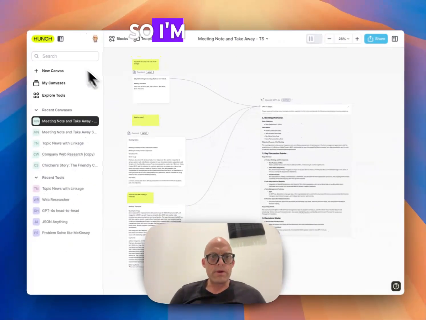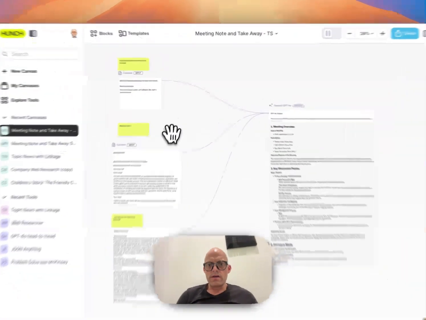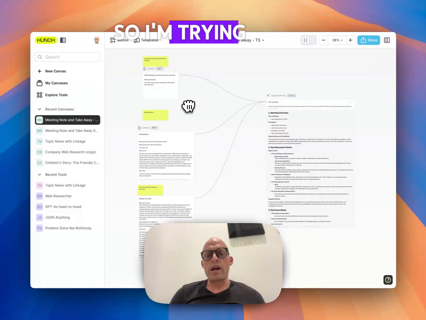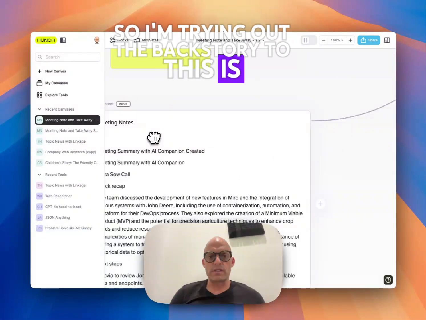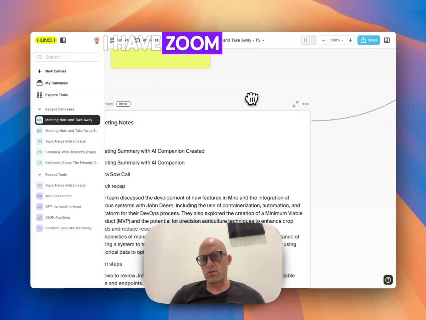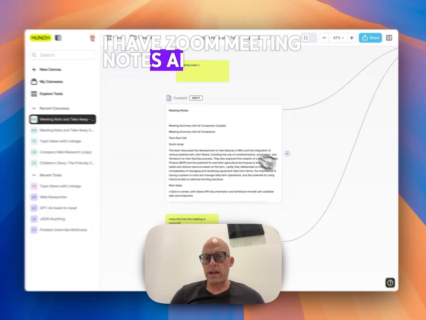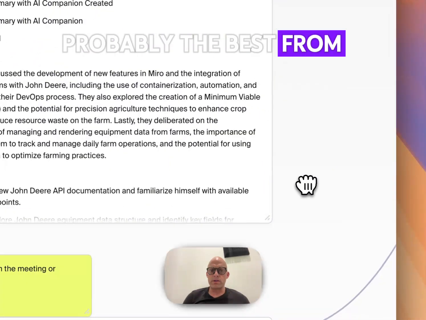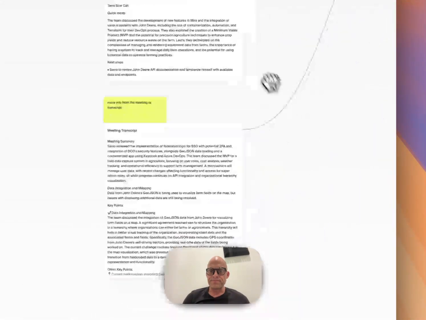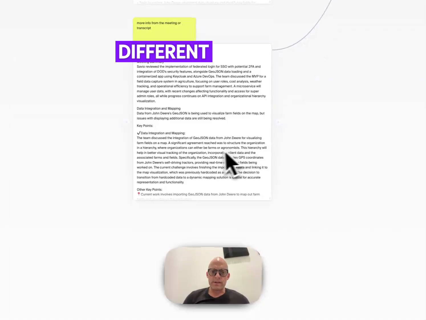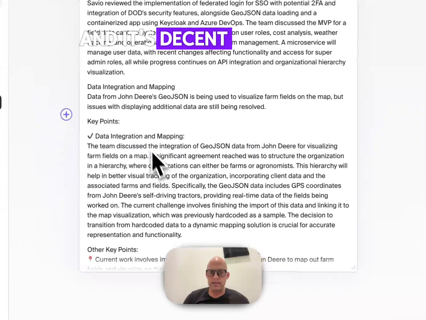Check it out. So I'm in Hunch, and I adapted one of these models, and I think this is pretty nice. The backstory to this is I'm trying out a couple different tools. I have Zoom meeting notes, AI Companion, and it does a pretty good job, probably the best from a transcription perspective. So I dig that. But I'm trying some other tools that run locally, with different output, and it's decent.